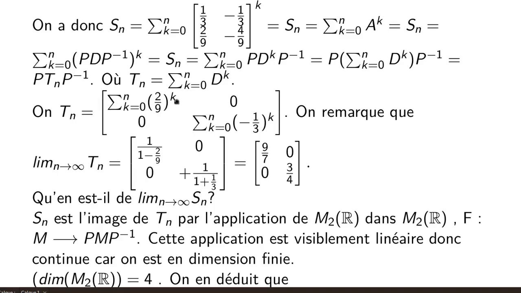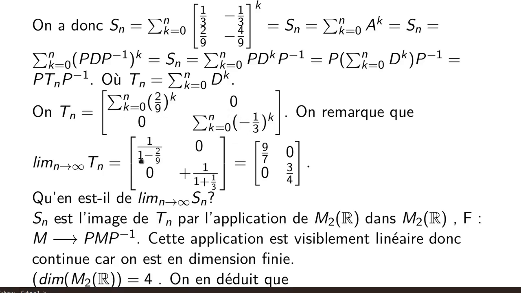Here we find the partial sum of a geometric series with terms (2/9)^k. We know that since 2/9 and -1/3 are less than 1 in absolute value, strictly less than 1, these partial sums converge.